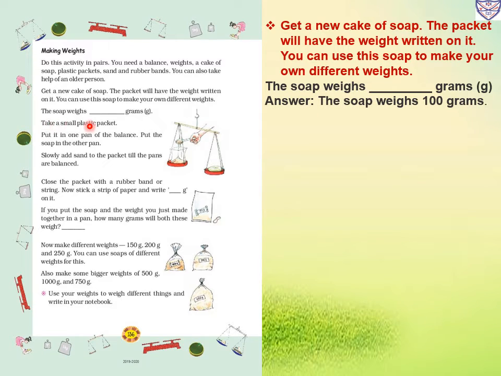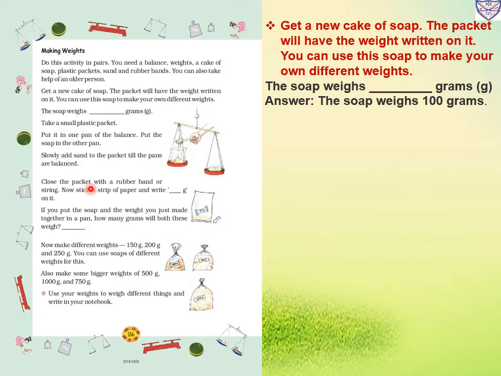So take a small plastic packet. In this way, in one pan we have to keep a soap, and in the other pan we have to keep an empty plastic packet. Put it in one pan of the balance and put the soap in the other pan. Slowly add sand to the packet till the pans are balanced. So slowly what we have to do? We have to open the packet and add the sand. And when the balance becomes the same, at that time we have to stop.